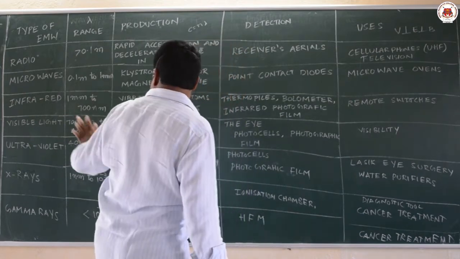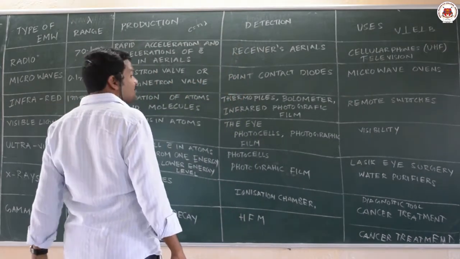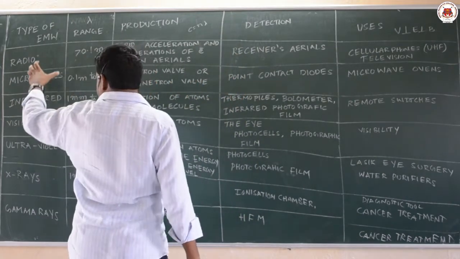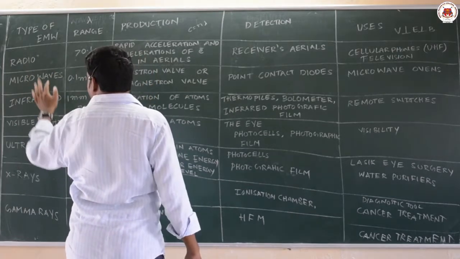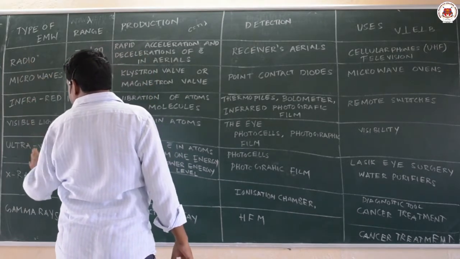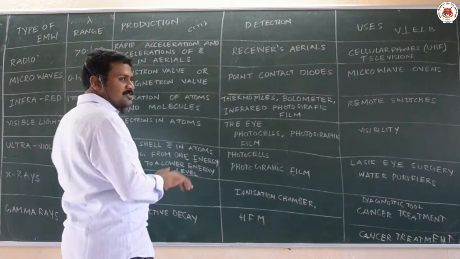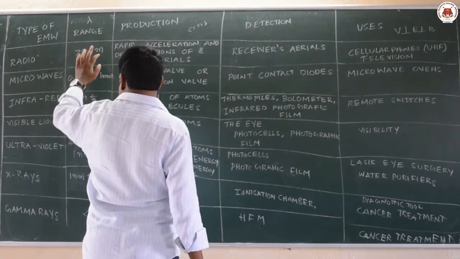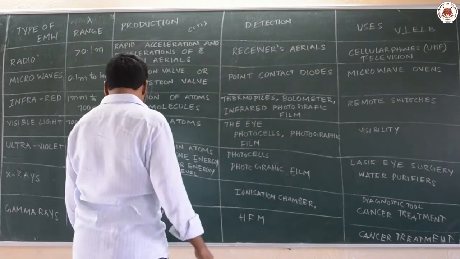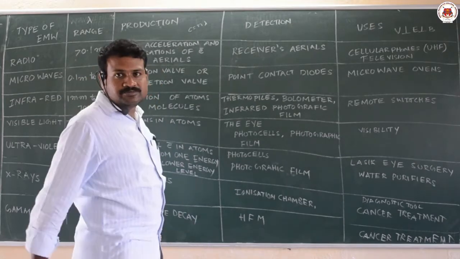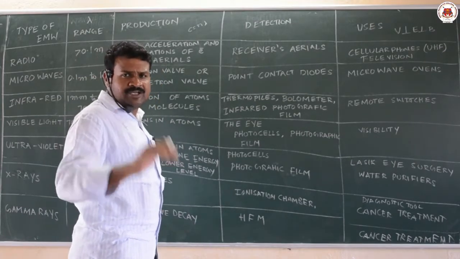The next type of waves is microwaves. This is the order in which the spectrum is placed: radio, micro, infrared, visible, ultraviolet, X-rays and gamma. This series follows from high wavelength to low wavelength. If the wavelength is less, the energy will be more.